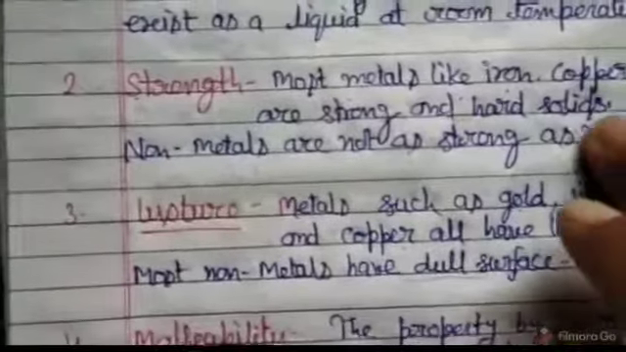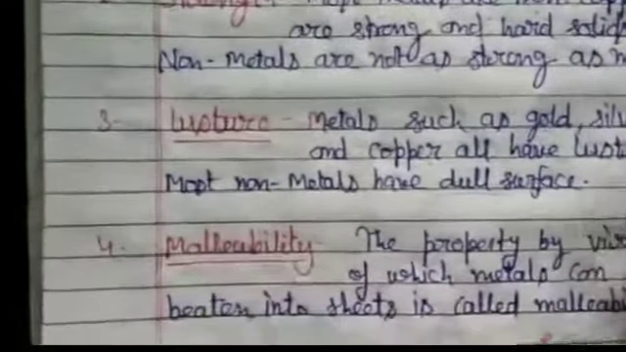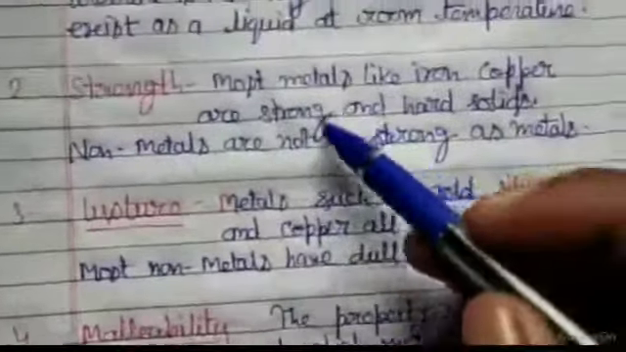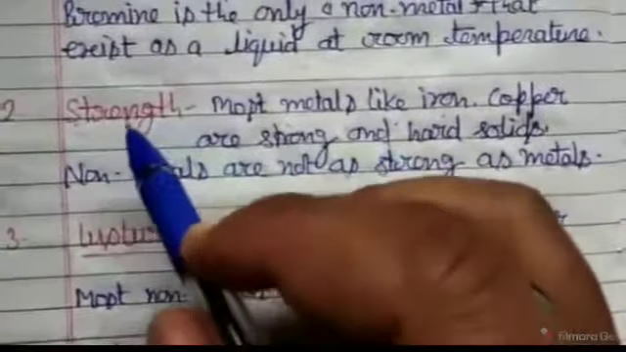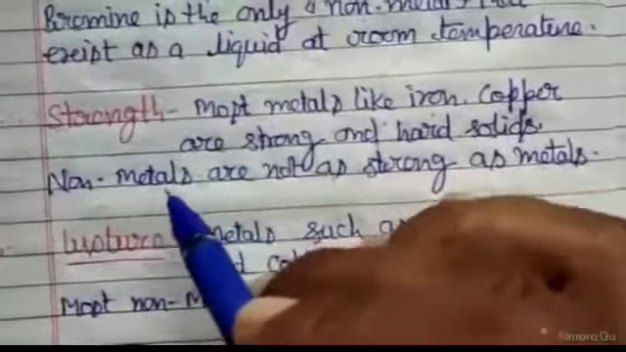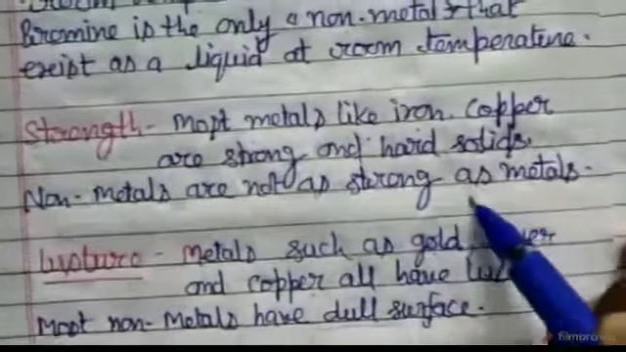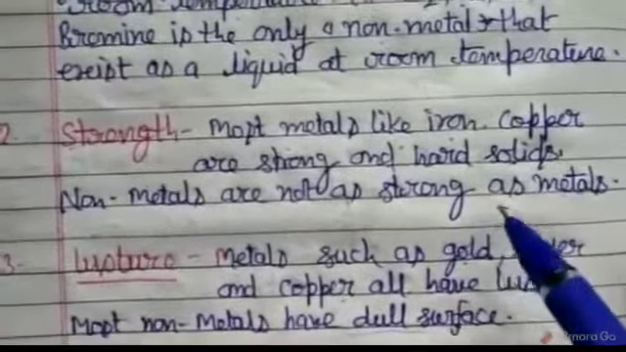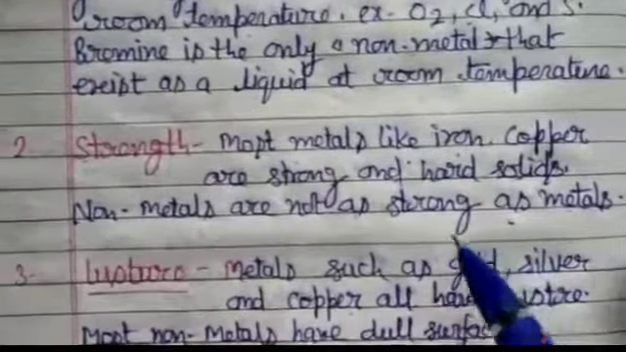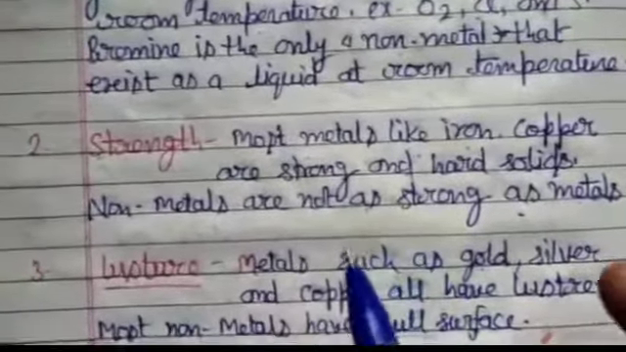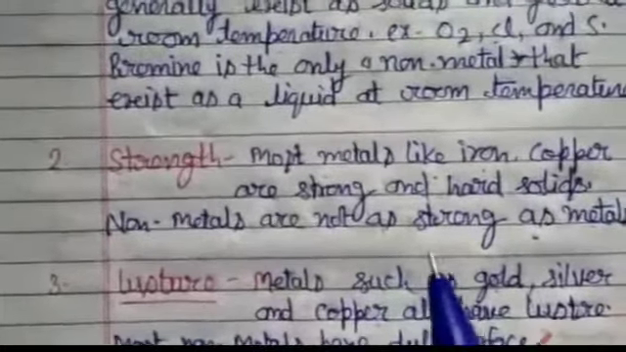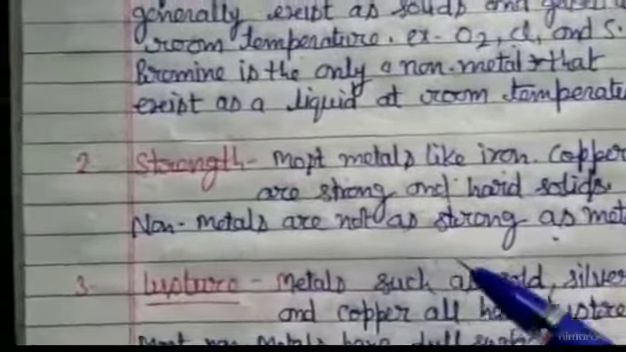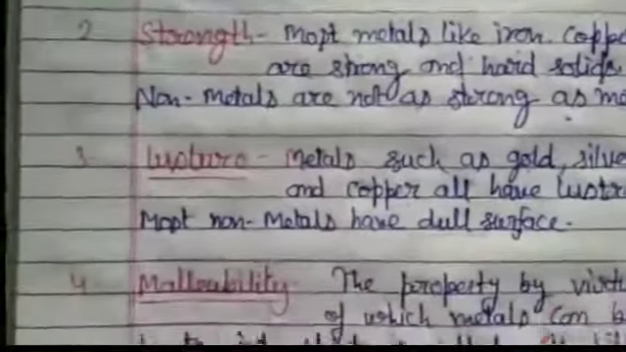Next one, malleability. One more thing is left here. What was left in strength is that non-metals are not as strong as metals, but diamond, which is a non-metal, is very strong and is the hardest natural substance known. Diamond is a non-metal. So this was missed here, no problem. Next one,